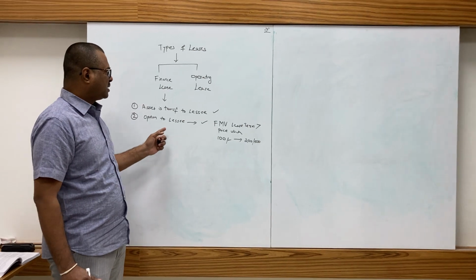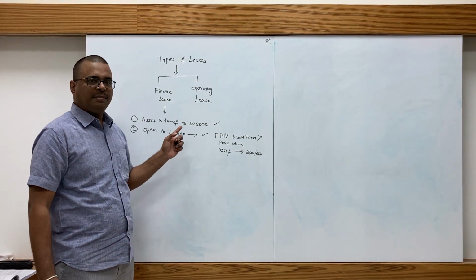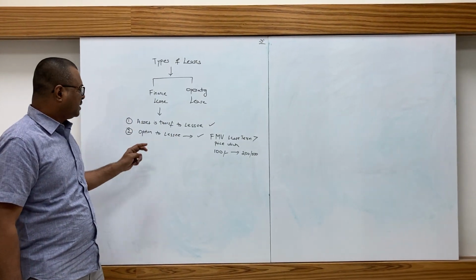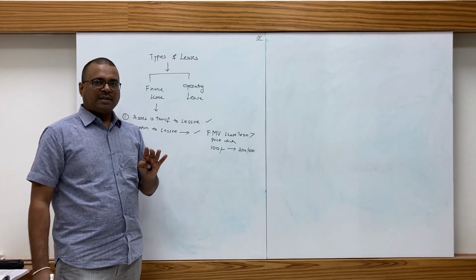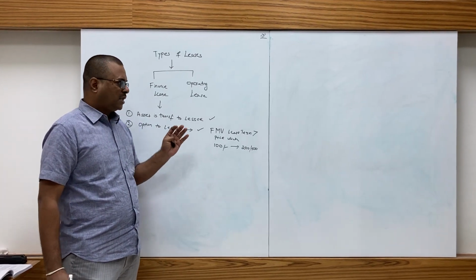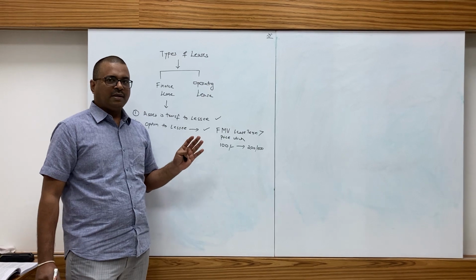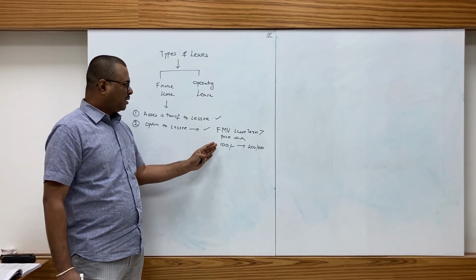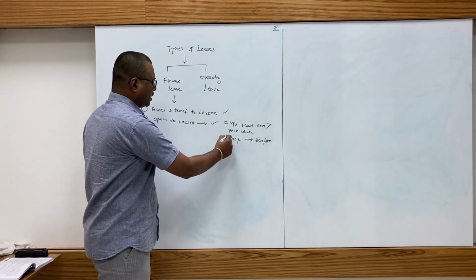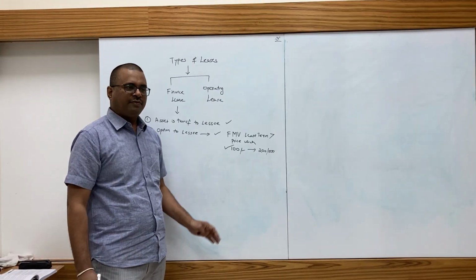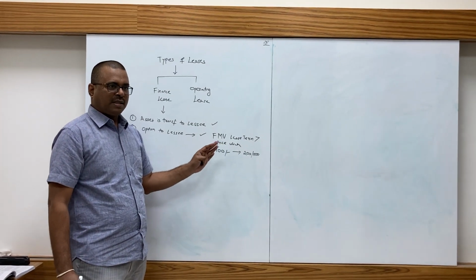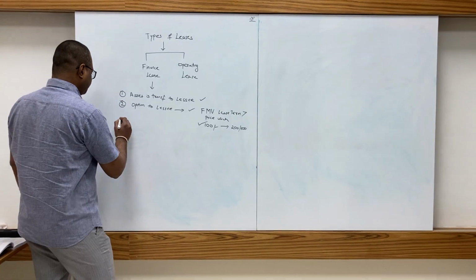Even in such cases, this lease will be treated as finance lease, and this will be evident at the beginning of the lease itself. When you see the agreement, it will be very evident that the exercisable option rate is much less than the fair market value of the asset at the end of the lease period.